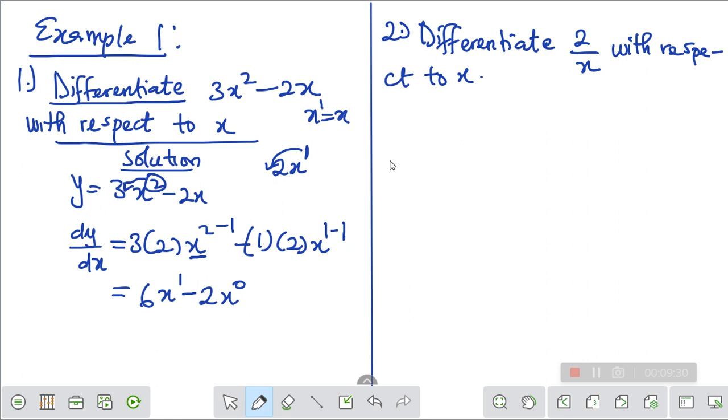Now, I said any number raised to power 0 is 1. So x raised to power 0 will be 1. I hope you understand. And don't forget, x raised to power 1 is the same thing as x. So we have 6x minus 1 times 2. So our differentiation is 6x minus 2. So this is how to differentiate.